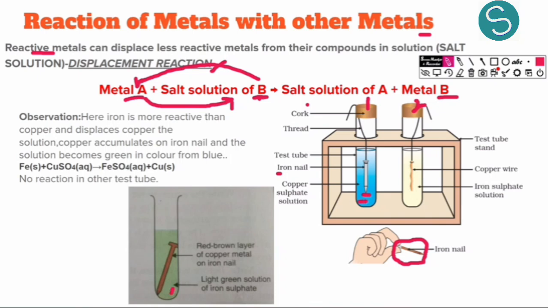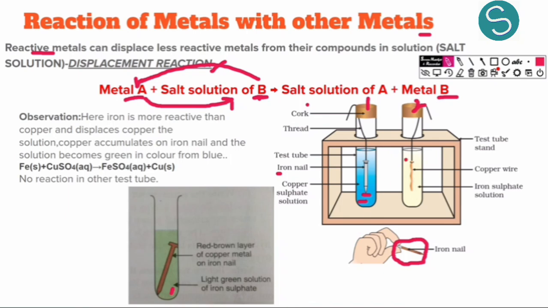When we check what these substances are, we see that we have a deposition of copper on the iron nail and in the solution we have iron ions. Earlier we had copper ions, that is why it was blue in color. Now we have iron ions. So copper sulfate has changed to iron sulfate and the iron nail now has a copper coating on it.